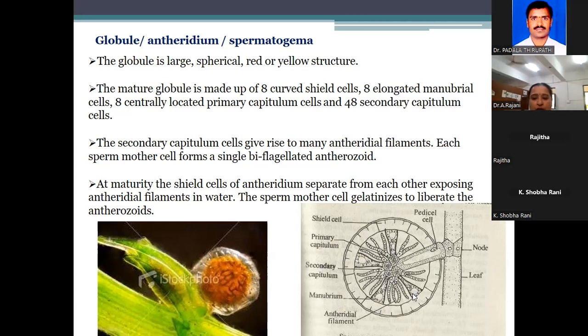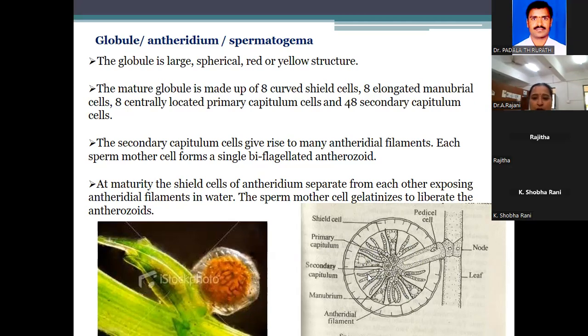On the backside 4 are there. 8 shield cells, 8 manubrial cells, 8 centrally located primary capitulum cells. See, primary capitulum, these 1, 2, 3, 4. These are the primary capitulum. On the remaining backside 4 more primary capitulum. Total, how many capitula? 8 primary capitulum cells.